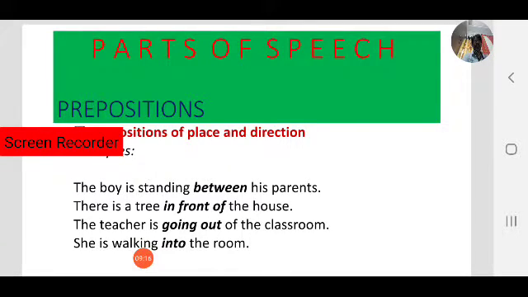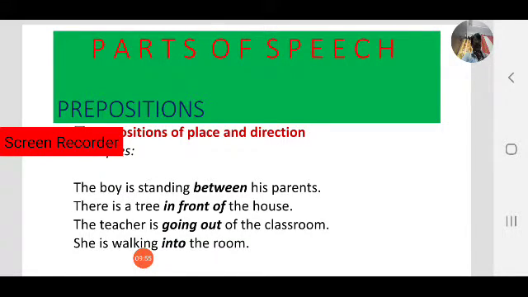Like that, she is walking into the room. Here, what is the preposition? Yes, into. It is also giving the direction of the girl or the woman. She is walking into the room. Into is the direction of the noun, the person. Walking into is a preposition of direction. So we have seen these four examples of how prepositions of place and direction are used.